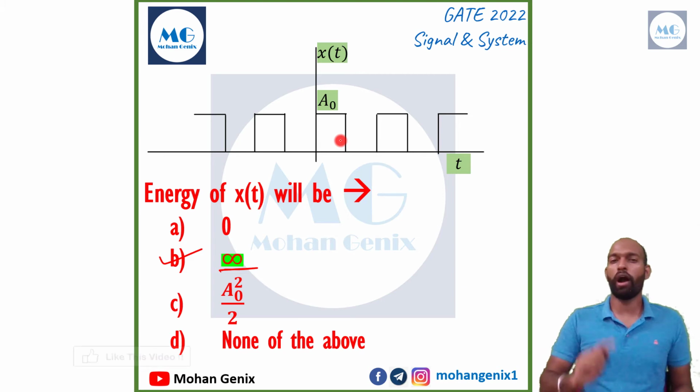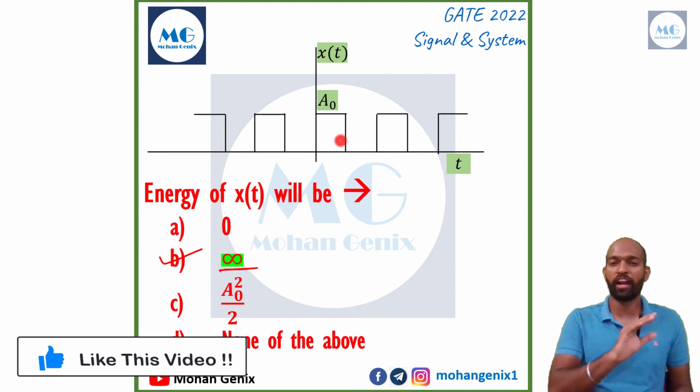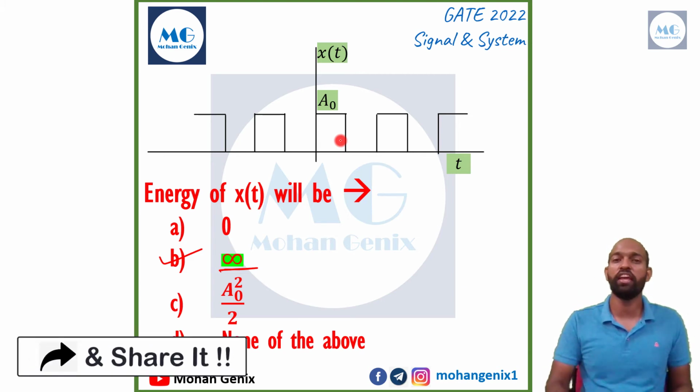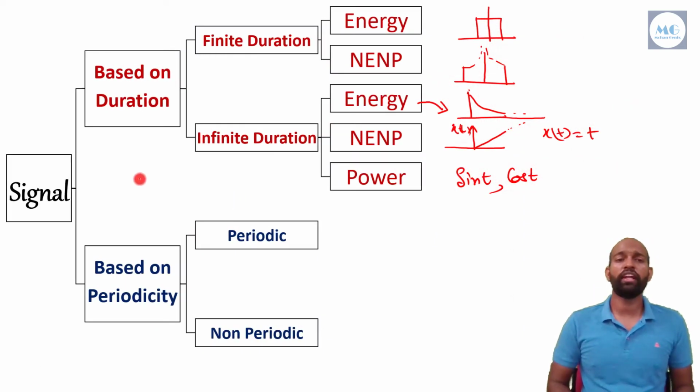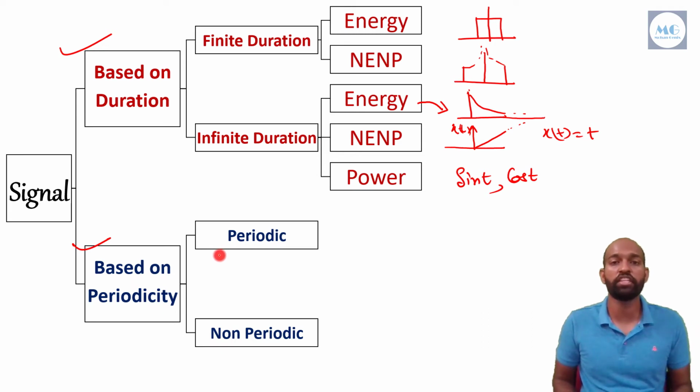Now let's move into our final chart so that we can understand that chart clearly and remember it for our exams. We have already learned this part in lecture 1. This part, up to this point, is based on periodicity: any signal is periodic or non-periodic.